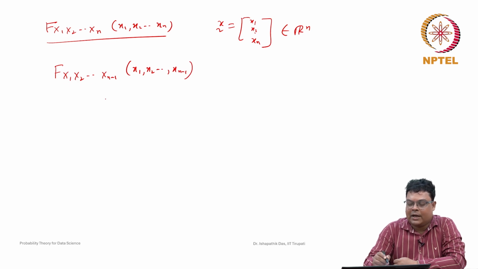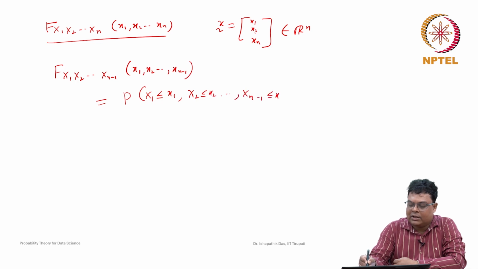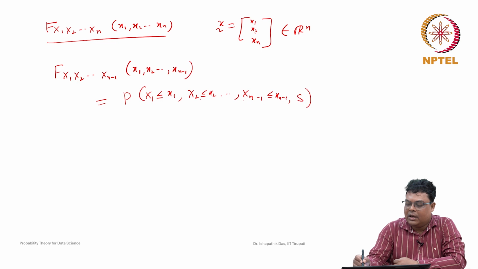Now how can we find that? Note that this is nothing but the probability that x1 is less than or equal to x1, x2 is less than or equal to x2, and xn minus 1 is less than or equal to xn minus 1. This is all an intersection. If you intersect with s, this probability will be the same.